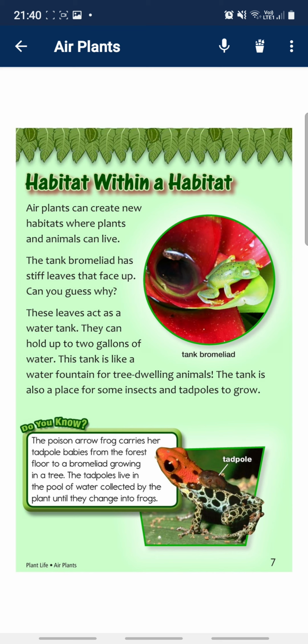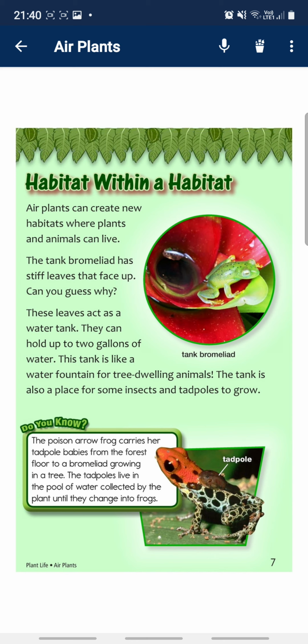They can hold up to 2 gallons of water. This tank is like a water fountain for tree-dwelling animals. The tank is also a place for some insects and tadpoles to grow.